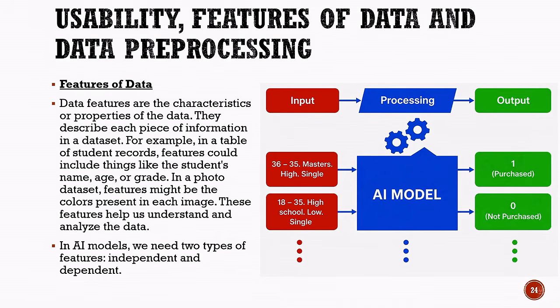For example, in the diagram, information such as age, education level, income, and marital status can be provided as inputs to an AI model. The model then uses this information to predict an output, such as whether a person will purchase a product or not purchase it. Therefore, independent features act as the inputs, while dependent features represent the outputs or predictions of the model.